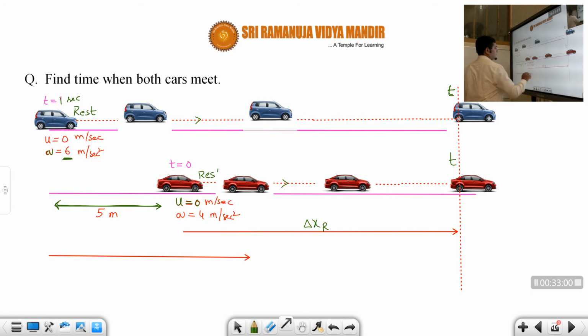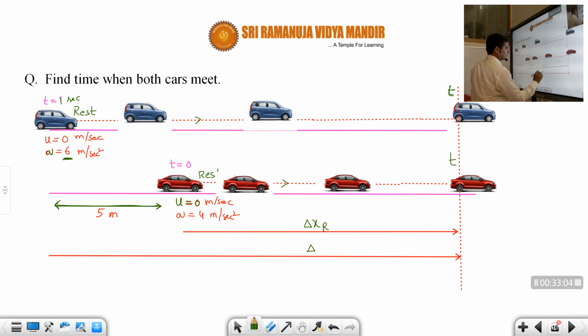The displacement covered by the blue car is this one. Then you can easily understand the displacement covered by the blue car. Okay, and this distance is 5 meters, correct or not, students? So this is the displacement of the red car, and this is the displacement of the blue car.